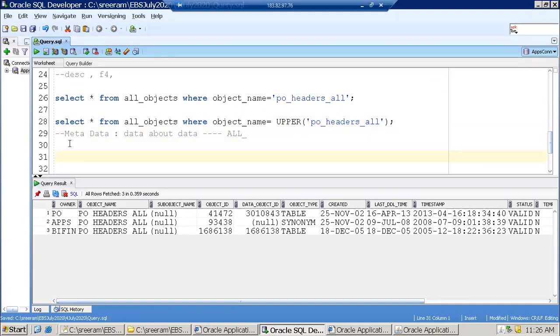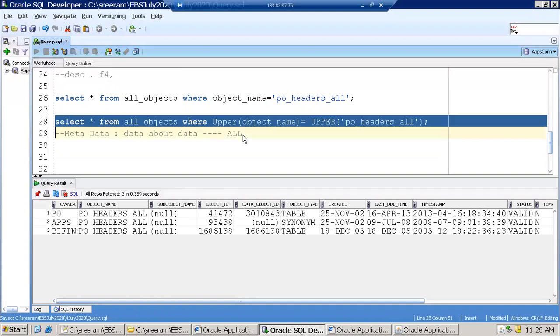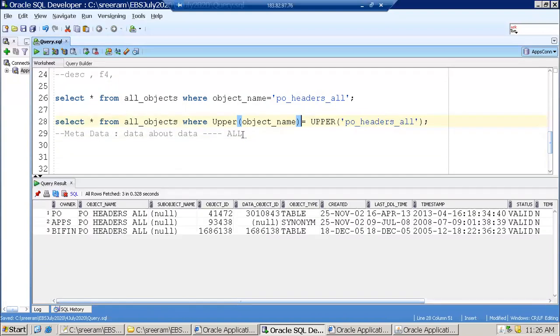When you're searching in metadata, make sure that the names are in uppercase. Of course, I have seen that in some scenarios it stores the data in lowercase also. Assume that you are not aware what kind of case it is storing. The best option is always to convert both sides to a similar case. You can apply upper on both sides or lower on both sides, so that they always match. In the current system I work on, I can see a list of records where the metadata is in lowercase also. So that is a real scenario.